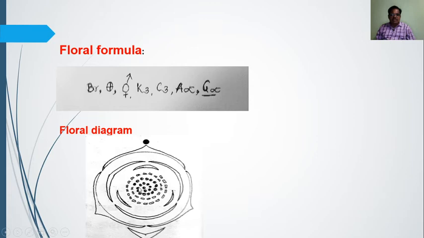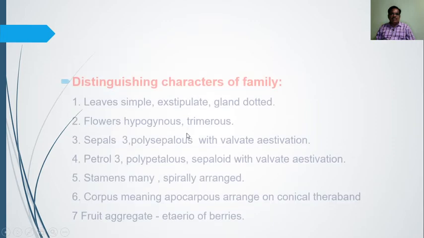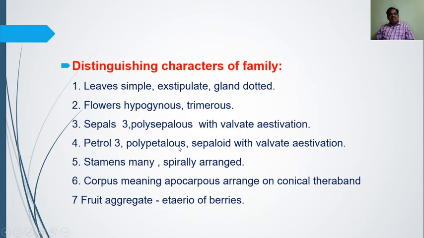So androecium and gynoecium are present, and this part indicates the bract present on the flower, so it is bracteate, and this symbol shows the flower is actinomorphic. So this is the indication of the flower. Then the typical characters of the family, which can distinguish it from other families. This family has its own characters, by which we can distinguish it from the others.